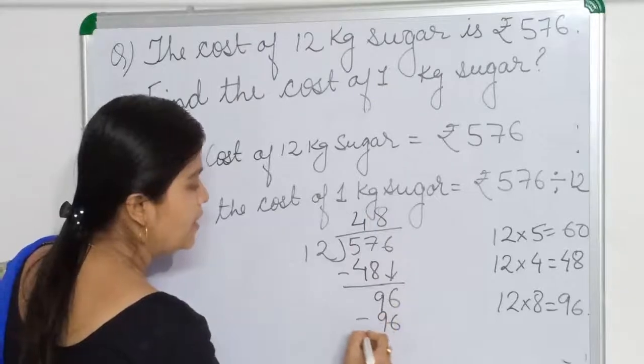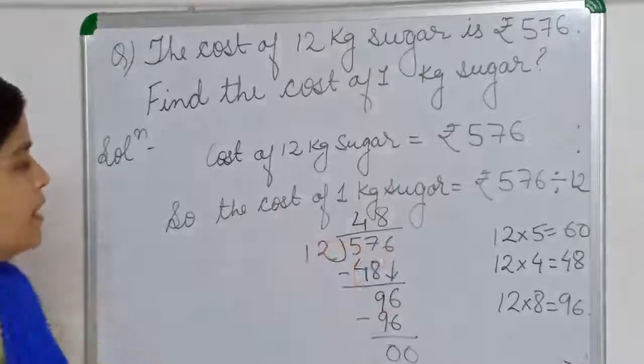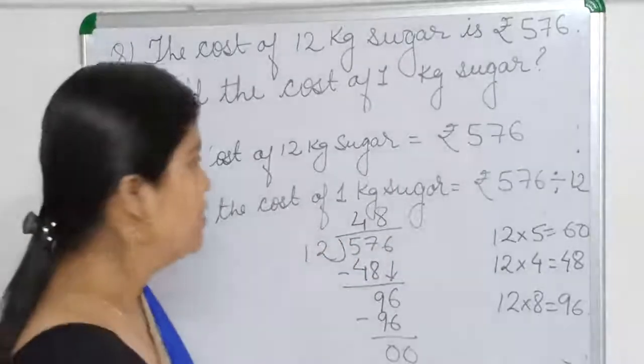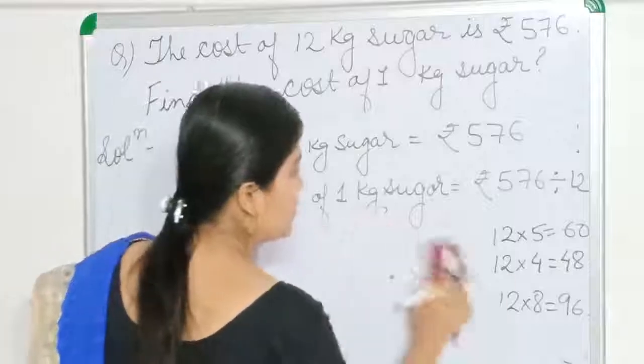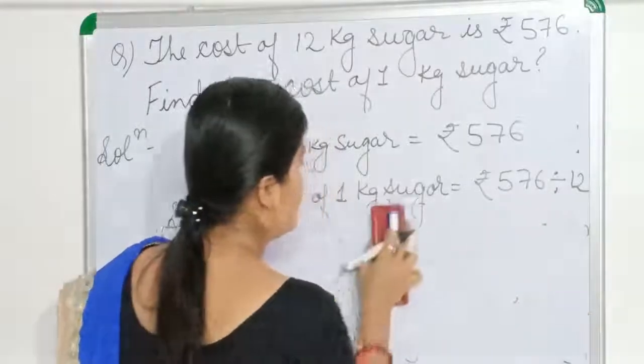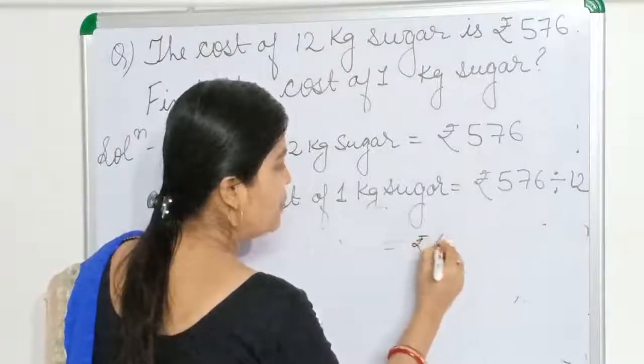And then there will be no remainder, means the cost of 1 kg sugar is 48. So the cost of 1 kg sugar is equal to rupees 48.